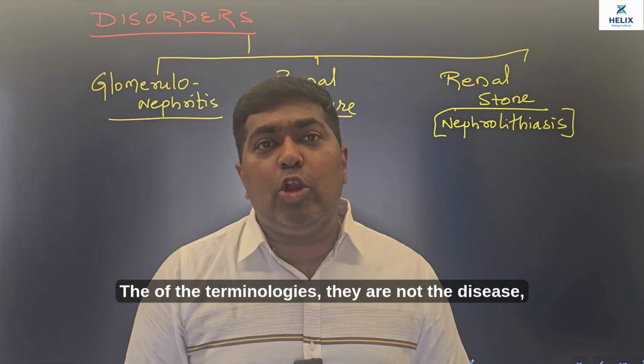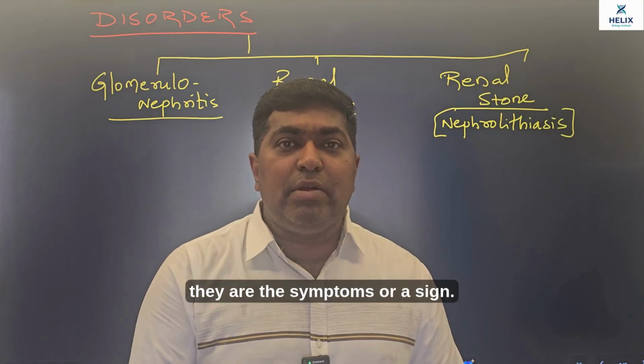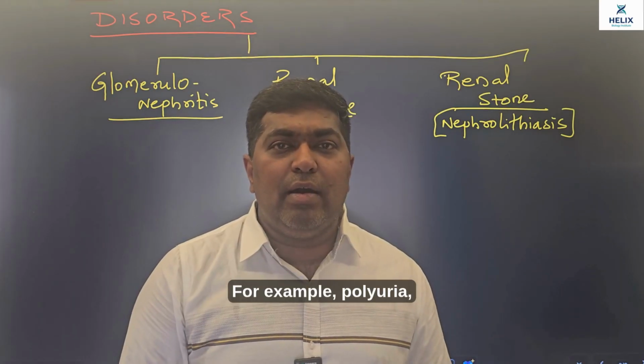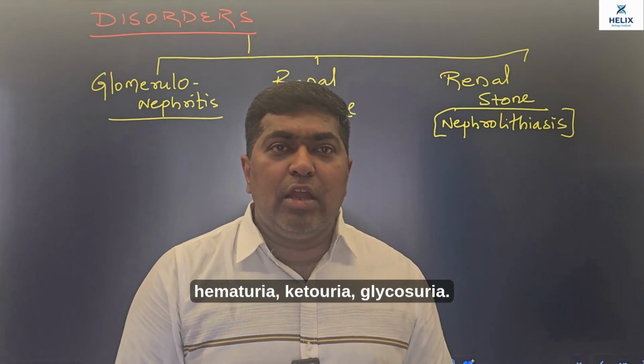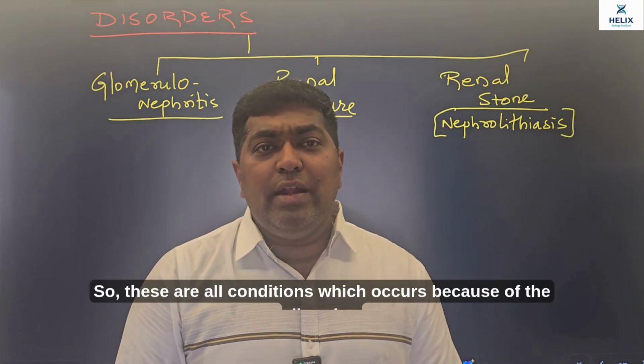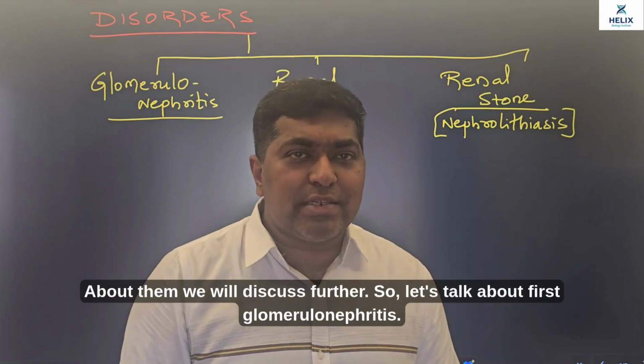The other terminologies are not diseases, they are symptoms or signs, for example polyuria, hematuria, ketonuria, glycosuria. These are all conditions which occur because of the disorder. About them we'll discuss further.